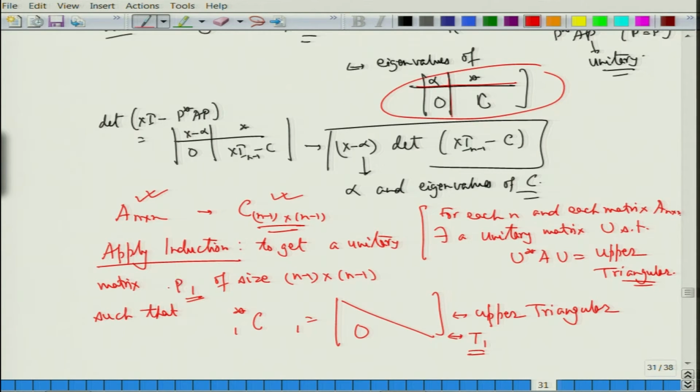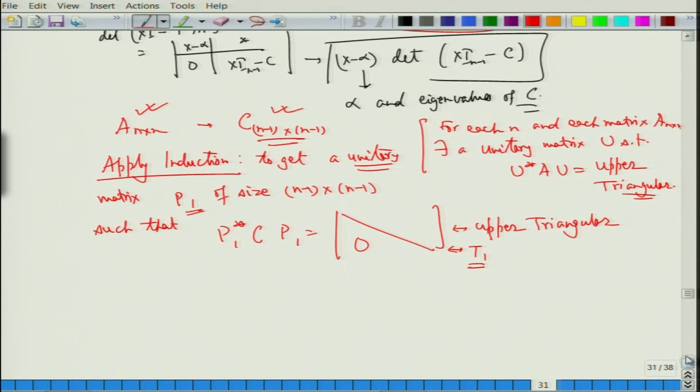So, I have a P here, P1. I have a matrix P1, which is a unitary matrix, so that P1 star C P1 is 0. Now from here I want to go to the matrix A. So, define P2 is equal to [1, 0; 0, P1].